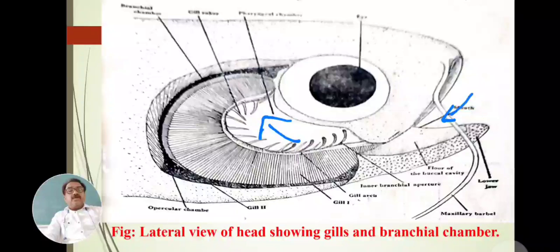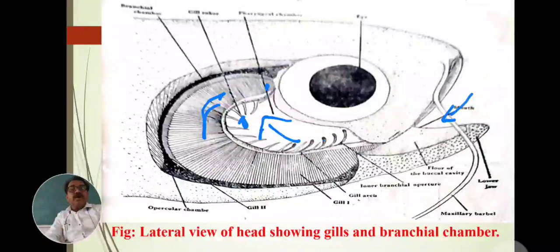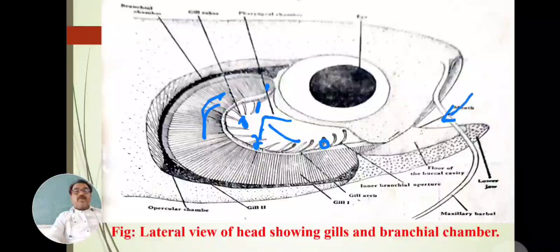In this gill chamber, these are the gill filaments. This is the first gill. Then these are the gill rackers, the pointed gill rackers. These gill rackers filter out the hard substances, the hard material. They stop the hard material from entering inside the gills, and save the gill filaments from these hard particles.